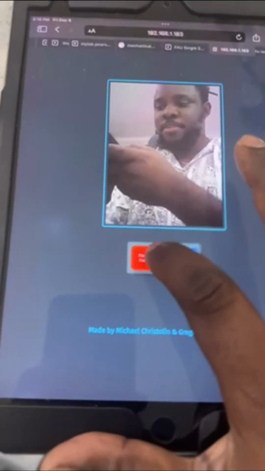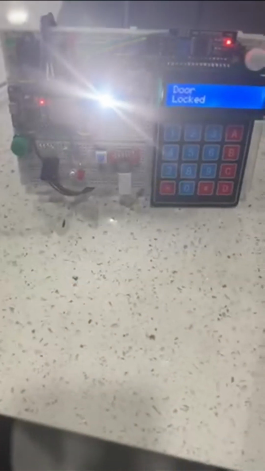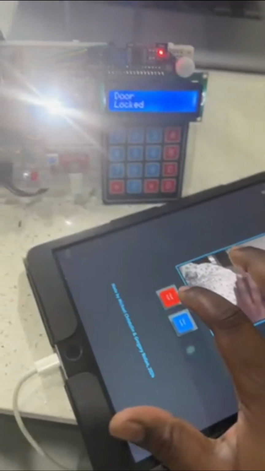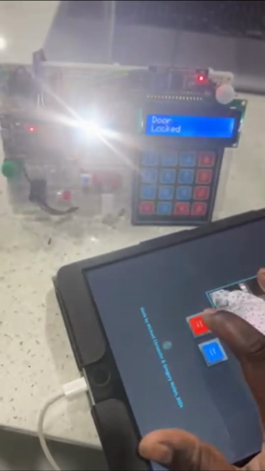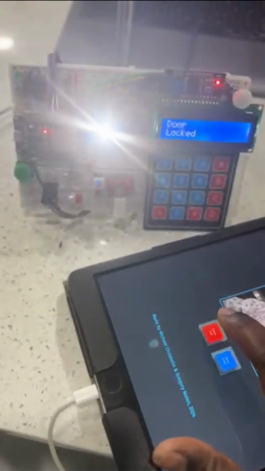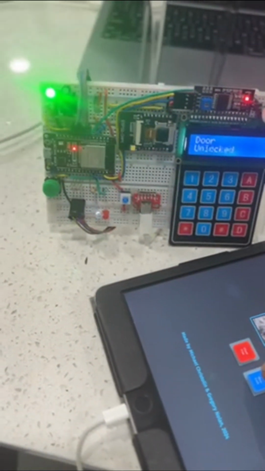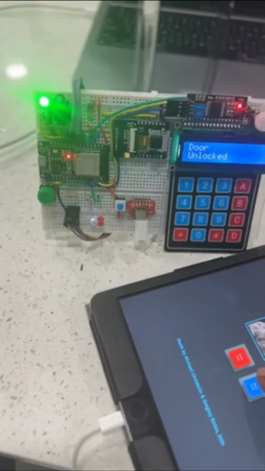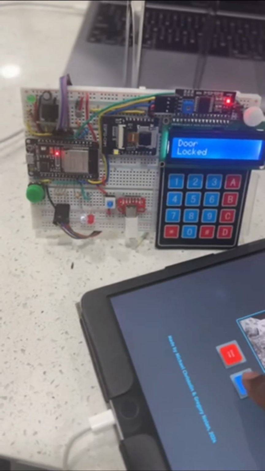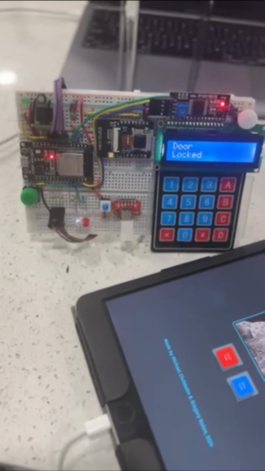If you use the Flash, we got the Flash button here. Whenever you press it, it triggers, it turns on the flash or turns off the flash. You can also unlock and lock the door while pressing the door lock button.